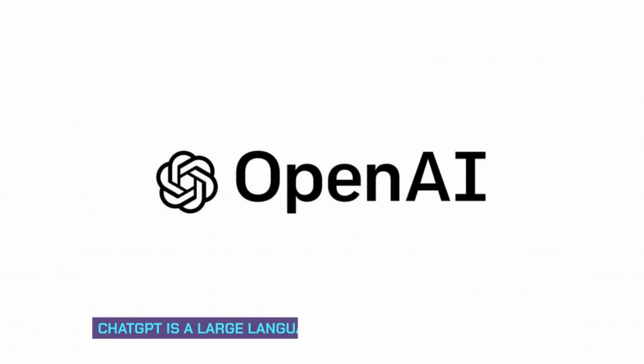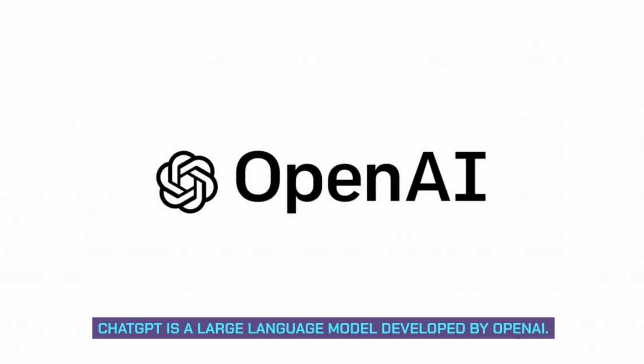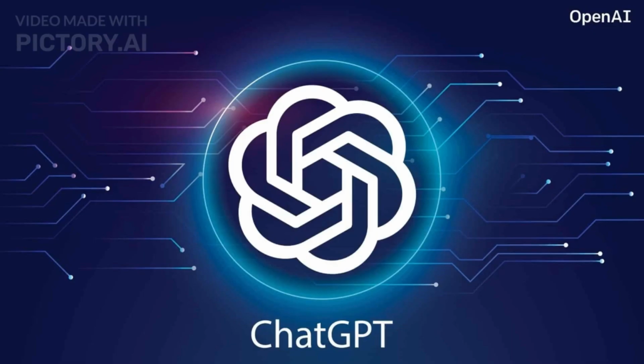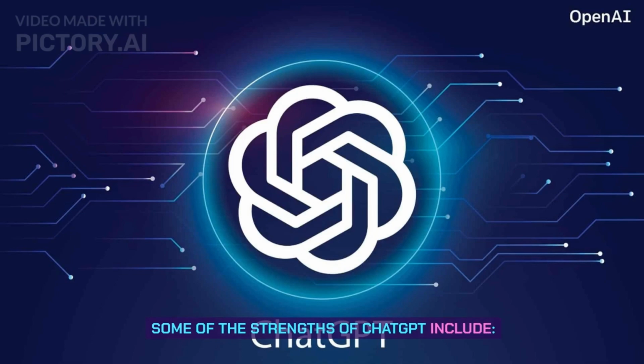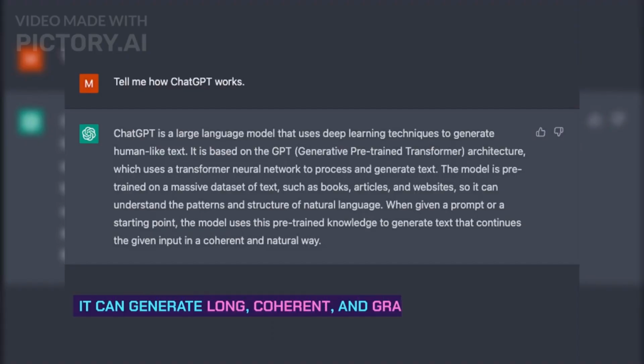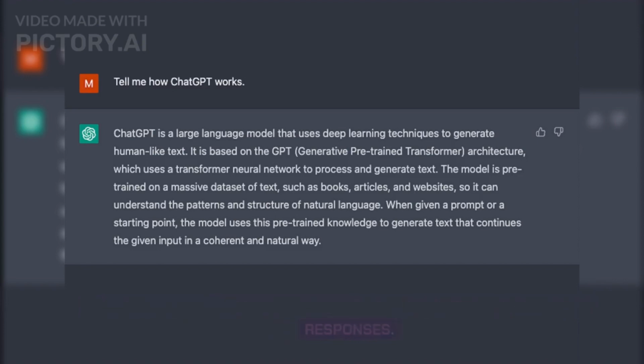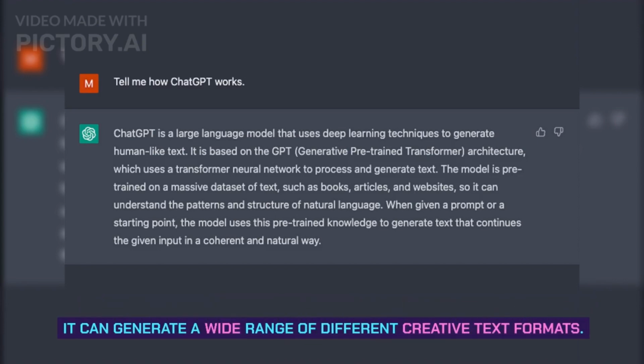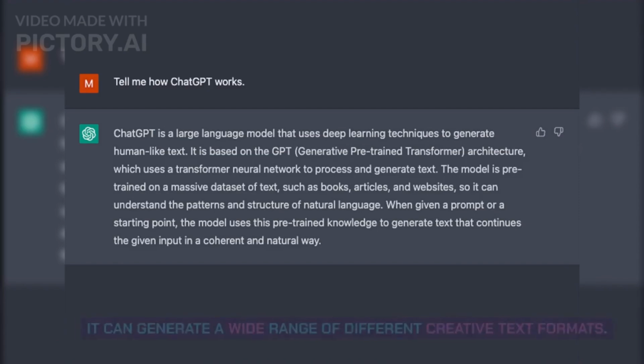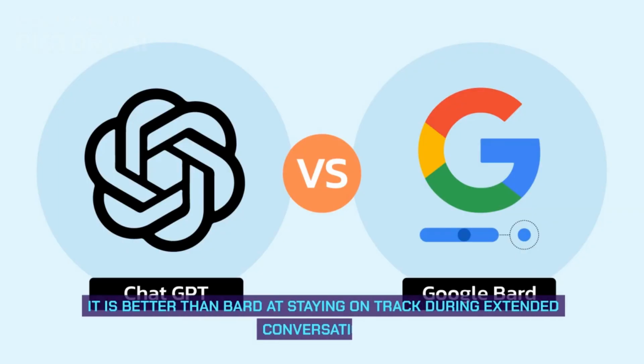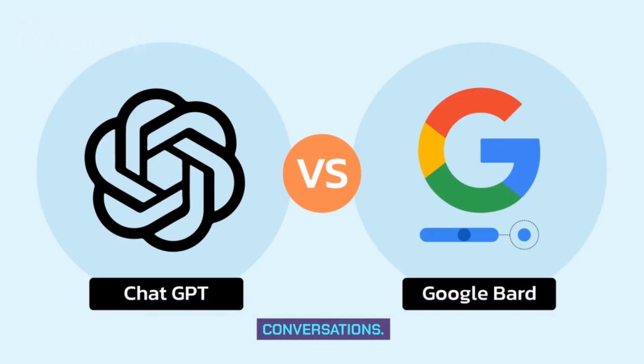ChatGPT is a large language model developed by OpenAI. Some of the strengths of ChatGPT include: it can generate long, coherent, and grammatically accurate responses. It can generate a wide range of different creative text formats. It is better than Bard at staying on track during extended conversations.